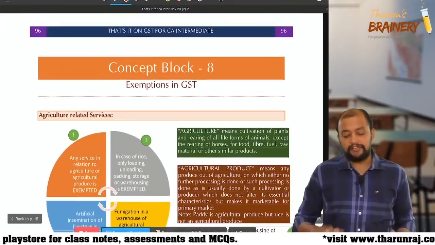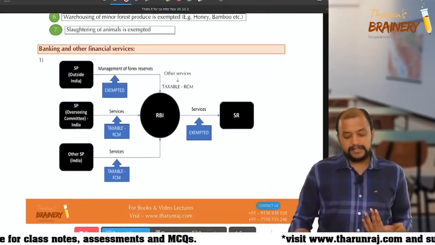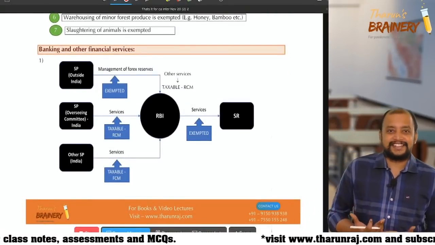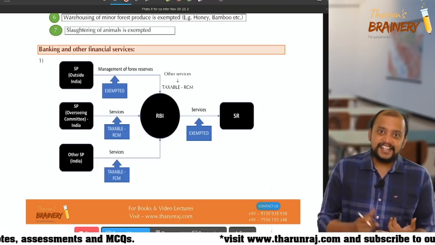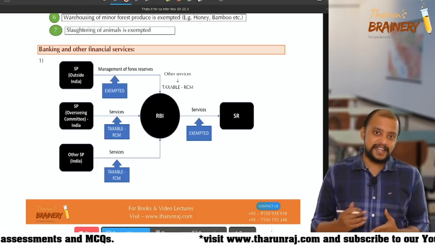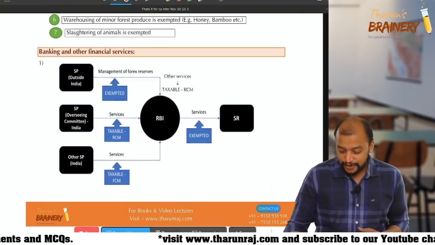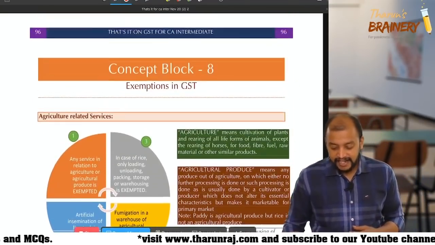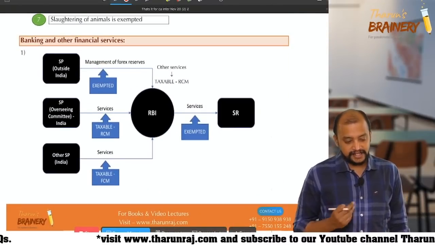You find it difficult to turn the pages? What other work are you doing here? You are not writing anything, you are only listening. At least turn the pages so that you will be active. Please look into page number 96, banking and other financial services.